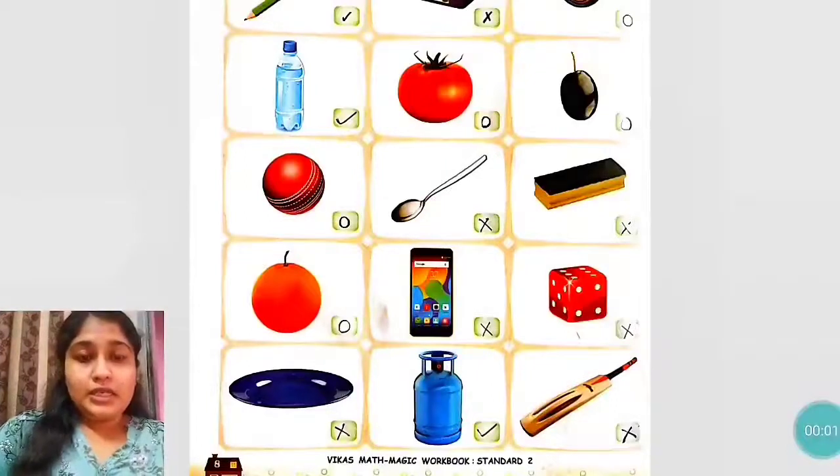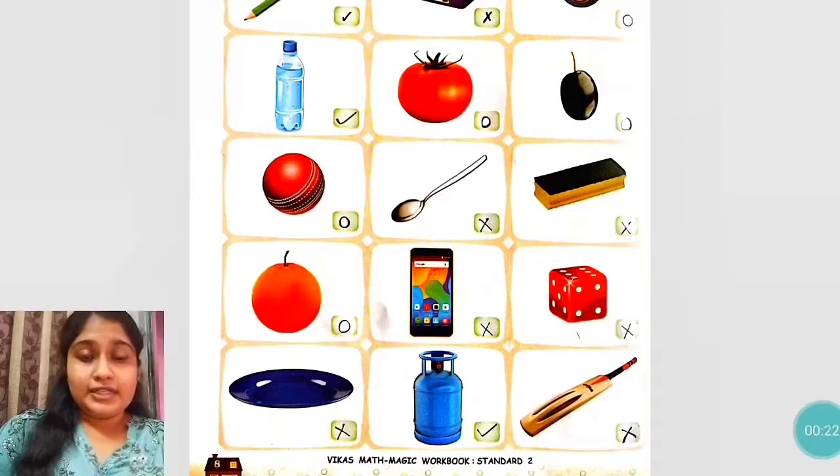Okay, students. So students, now let us just revise this once again. A water bottle and a cylinder. These both objects are cylindrical shape. So वो roll भी होते हैं and slide भी होते हैं. So in that small box of these two objects, make a tick mark.